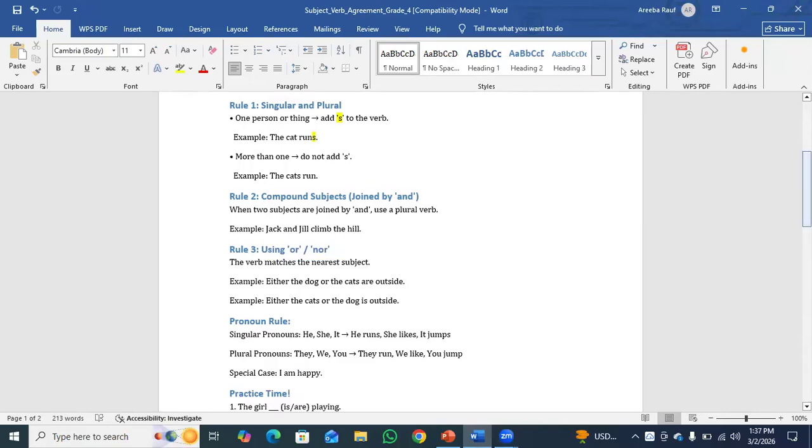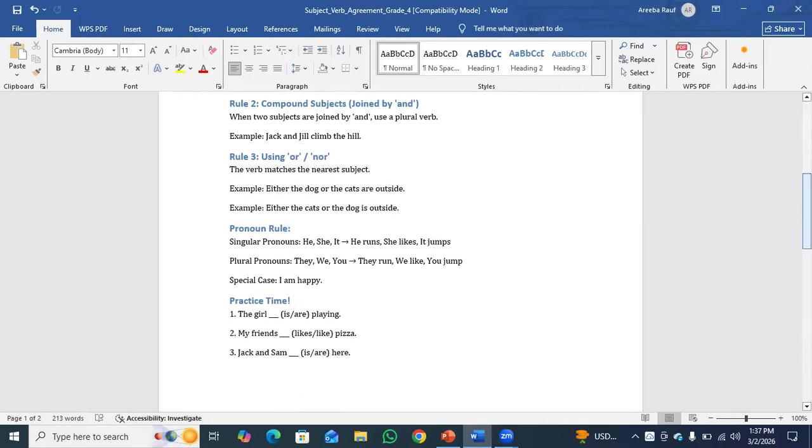Pronoun rule. With singular pronouns like he, she, it, we simply add s to the verb. He runs, she likes, it jumps. And when we have plural pronouns like they, we, you: they run, we like, you jump. As you can see, with plural pronouns we remove the s from the verb.